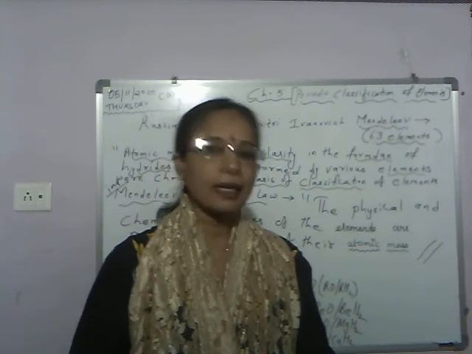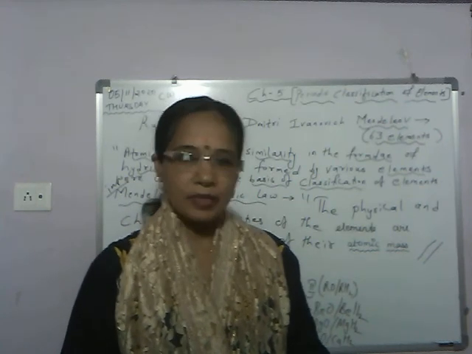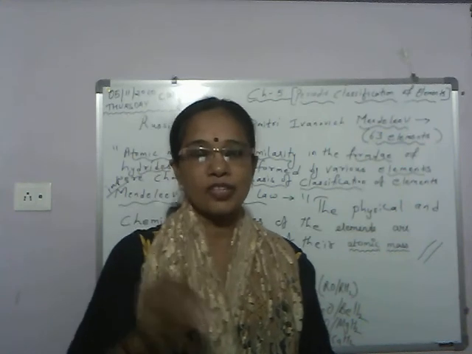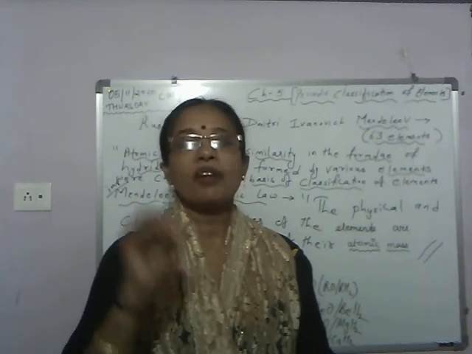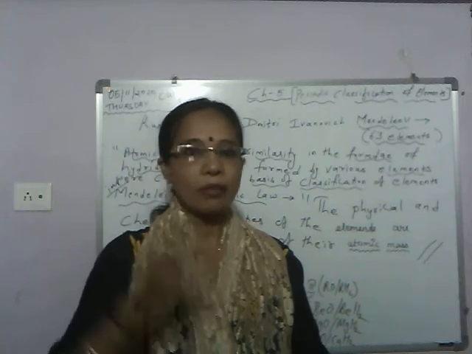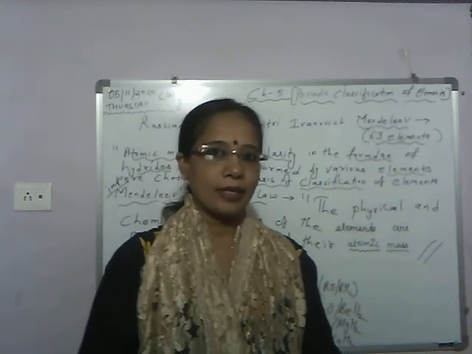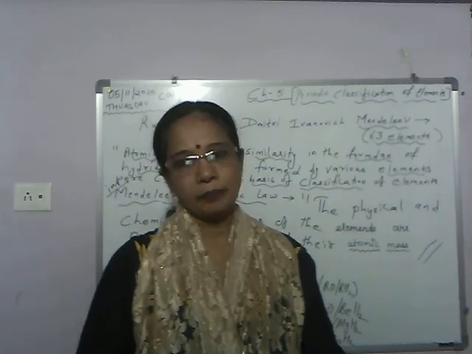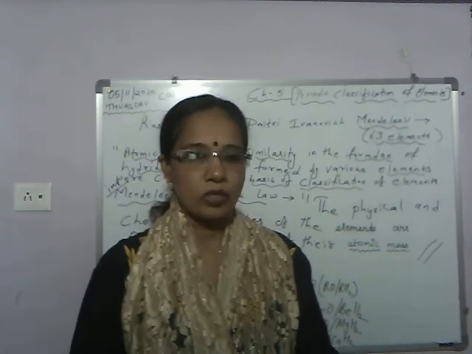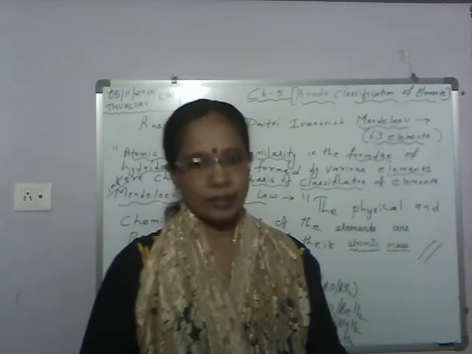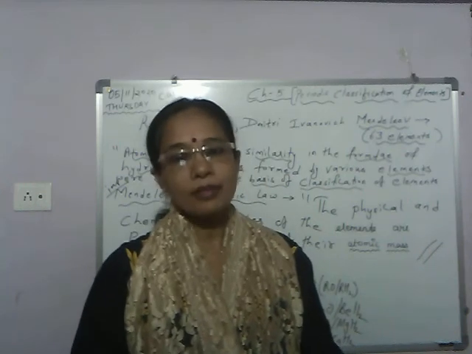At the time of Newlands, 56 elements were known, but his system of classification was applicable only for lighter elements up to atomic mass 40, meaning up to calcium. For heavier elements, atomic mass greater than 40, that system of classification was not applicable. So that was also rejected due to some limitations.